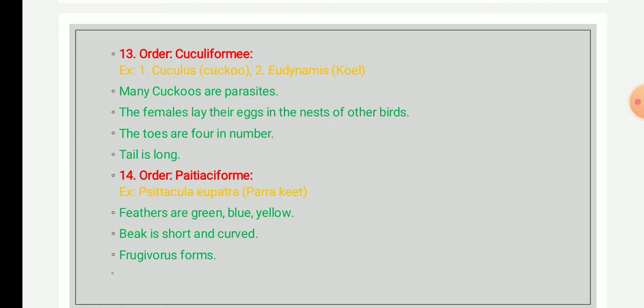Their bill is moderate, and the tail is long. Many Old World cuckoos are parasitic, that is, the female lays eggs in the nest of other birds like the crow for incubation and rearing of the egg. This type of behavior is called parasitic because they depend on other organisms for the nourishment of their young.